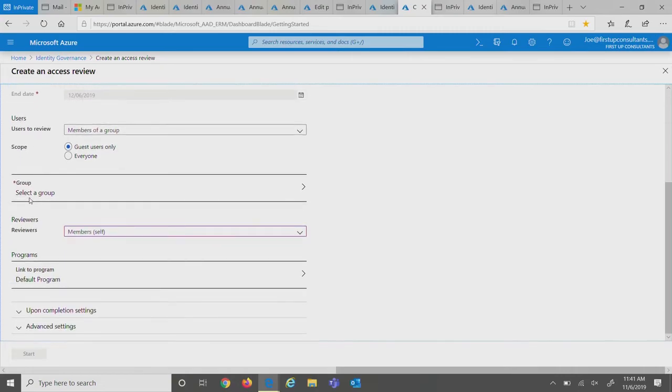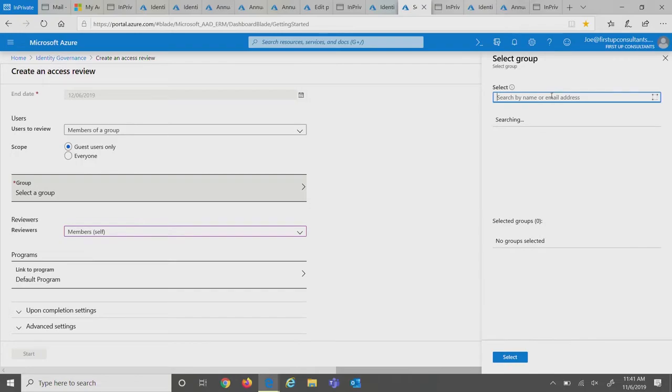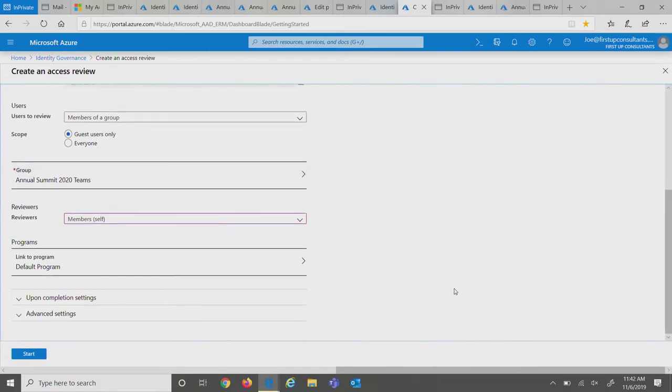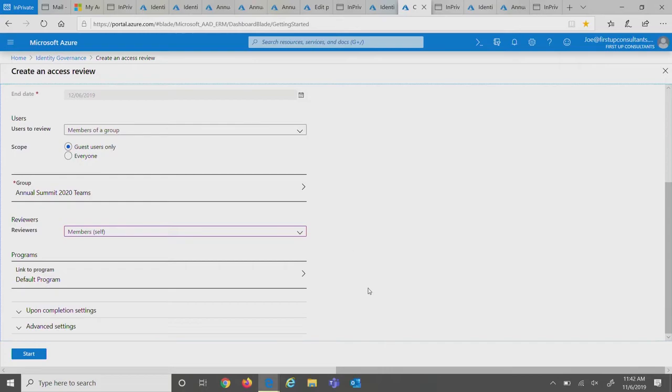So I want to pick a particular sensitive group that I have. So I want the members of the group to be reviewed, but I want to scope this just down to my guest users. So not every user in the group is going to be reviewed, just the guest users of it. So let's go ahead and pick a group. Go ahead and search for a sensitive team that I have. Do Annual Summit 2020 teams. All right. And let's go ahead and start it.